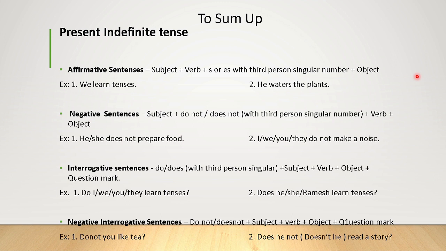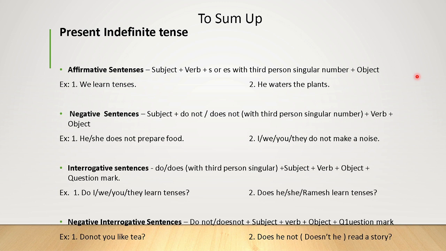Interrogative sentence, the formula is do or does according to the form. That is, if the person is third person singular, we have does. If it is plural or other persons, we will have do. Do plus subject plus verb plus object plus question mark.